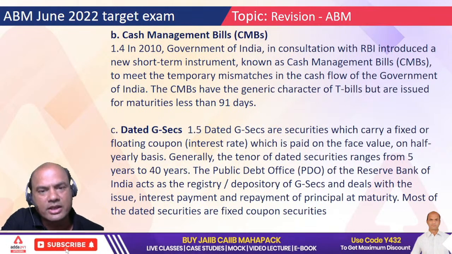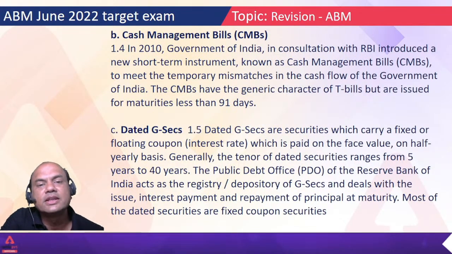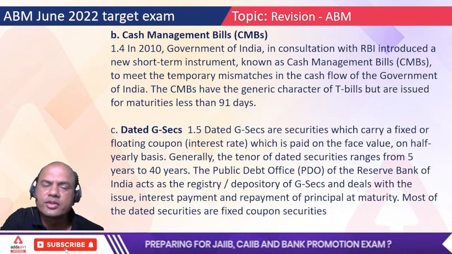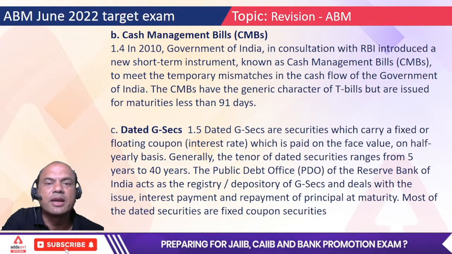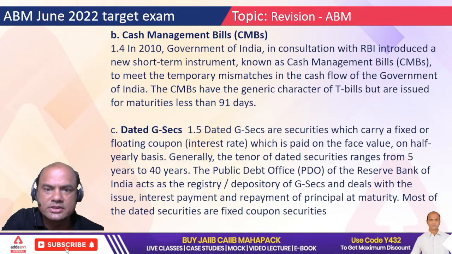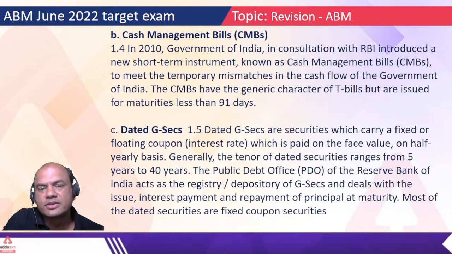CC is for 1 year and liquid assets less than 3 months, right? So the same logic is followed over here. So CMBs are like that of the liquid assets. Okay. Dated government securities. Now these are long-term instruments.